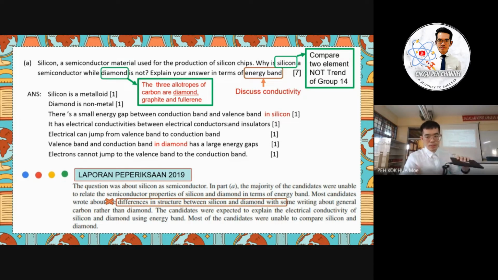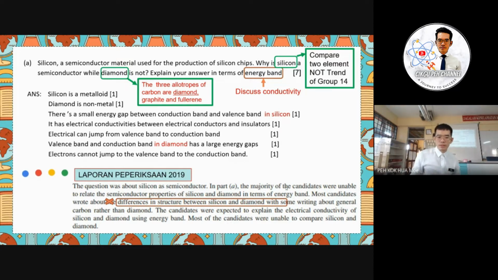So that means the first part mentions that the majority of candidates were unable to relate in terms of the energy band. So if the question already gives you band, you have to discuss in this term. Okay, besides this, the mark will not be given. Okay, so this one you have to take note. What is actually the question requesting?